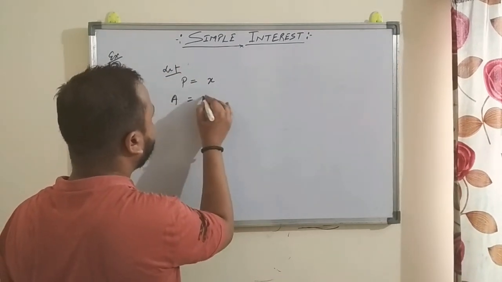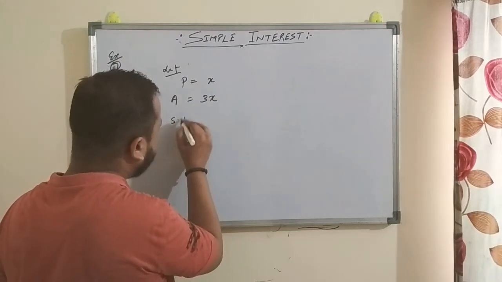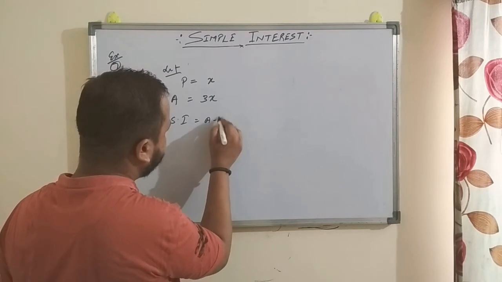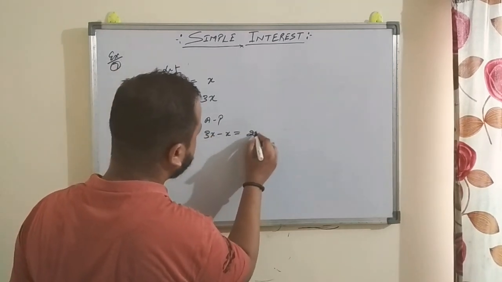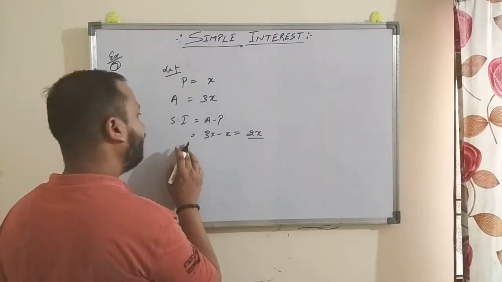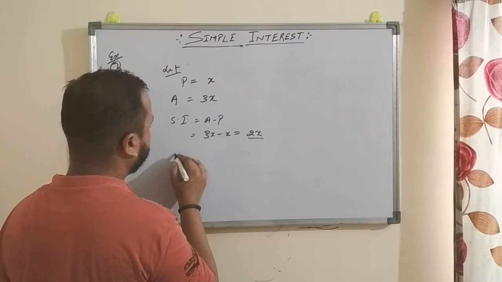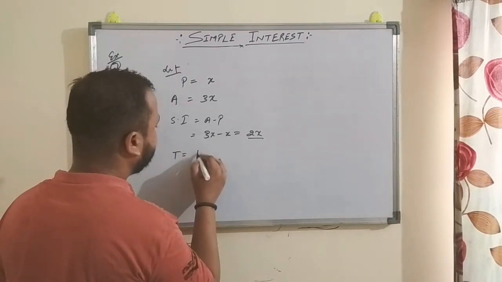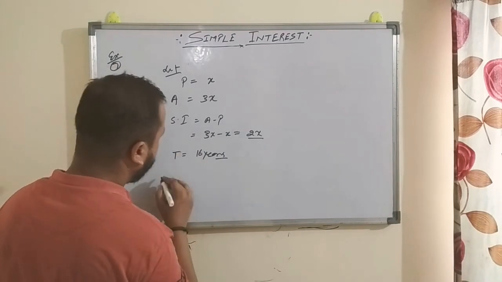So amount is 3x. We know that SI is equal to A minus P. Amount is 3x, principal is x, so SI is 2x. We know SI, we know P, we know time, 16 years. You have to find the rate.